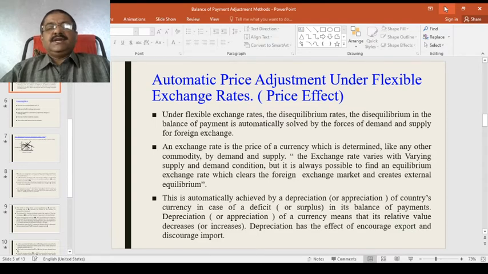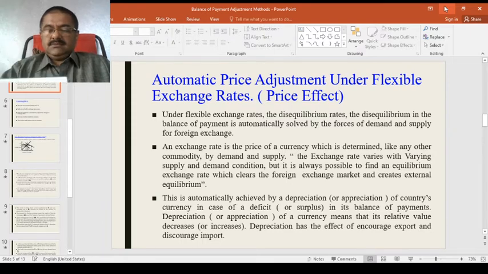Under flexible exchange rates, the disequilibrium in the balance of payments is automatically solved by the forces of demand and supply for foreign exchange. An exchange rate is the price of a currency, which is determined like any other commodity by demand and supply.